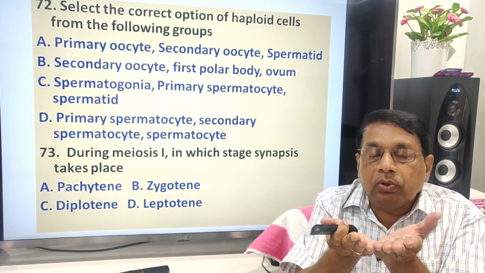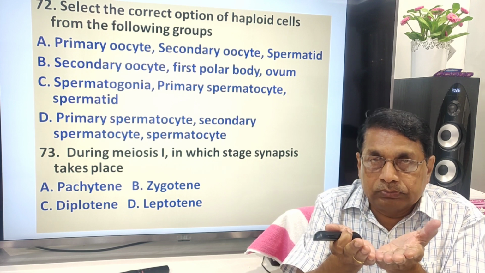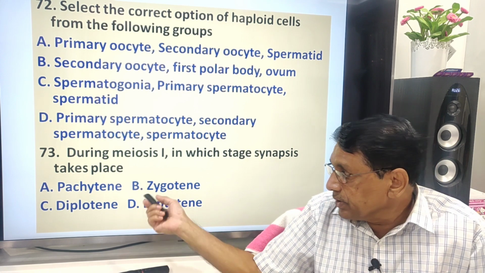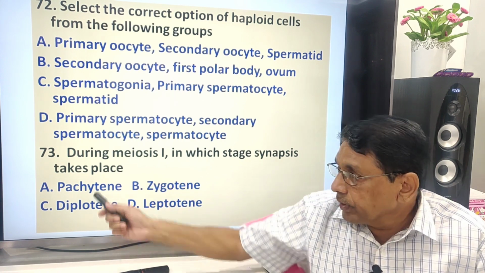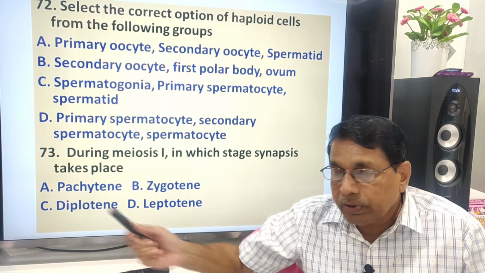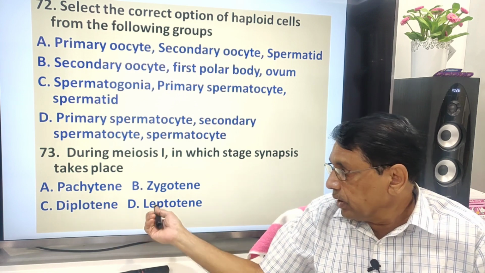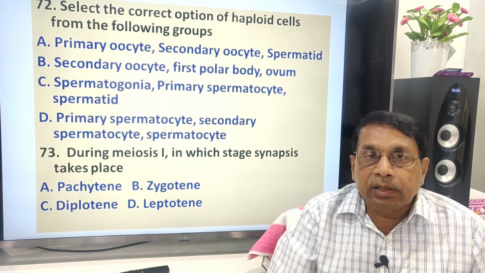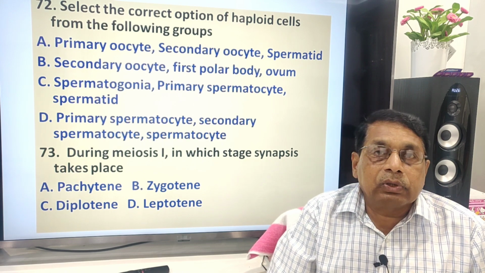During meiosis 1, in which stage does synapsis take place? Pairing of the homologous chromosomes is known as synapsis. That takes place in zygotene; pachytene, crossing over; diplotene, separation; leptotene, the differentiation of the chromatin network into definite chromosomes.